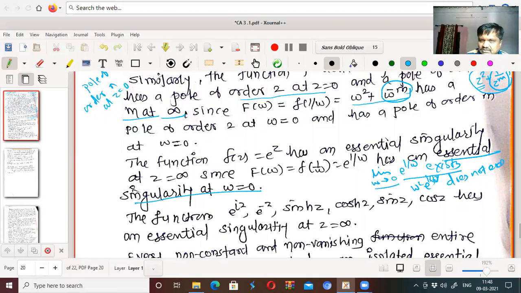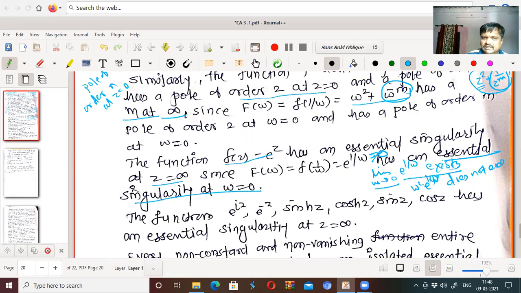Therefore, this is neither a removable singularity nor a pole. Therefore, it has an essential singularity at w equal to 0, and therefore this function has an essential singularity at z equal to infinity.